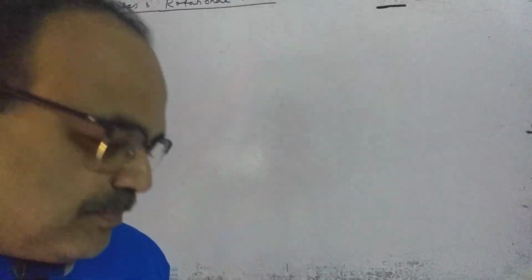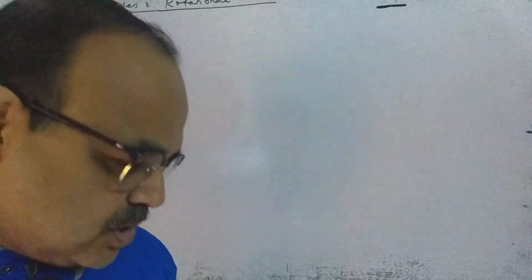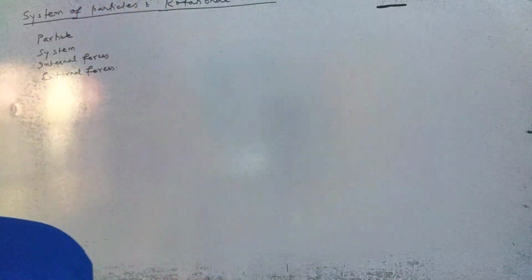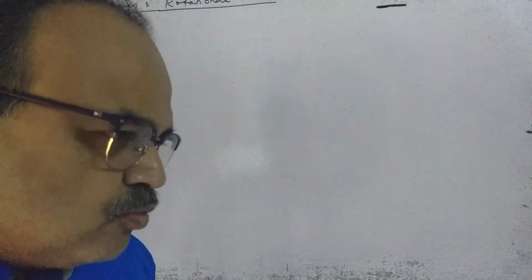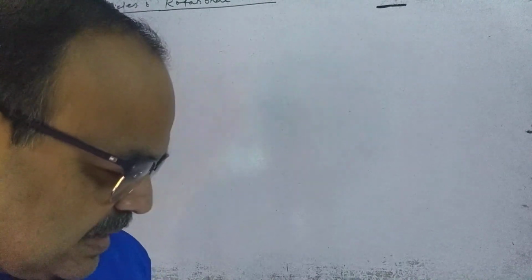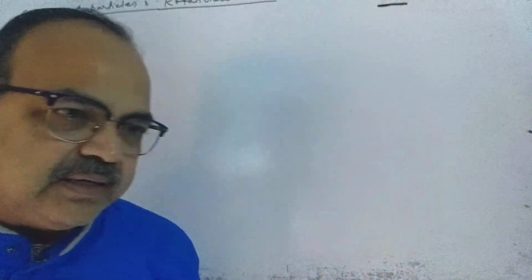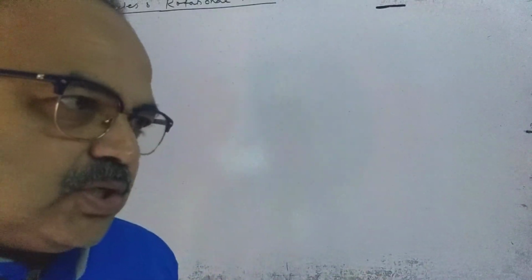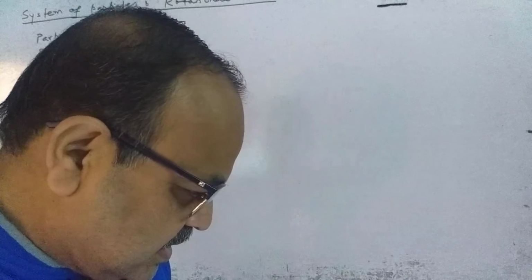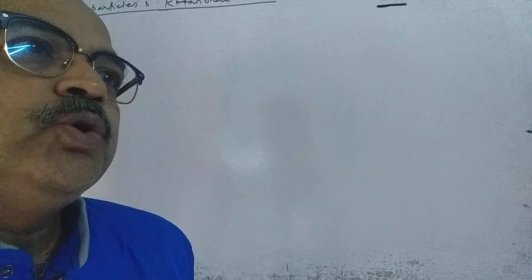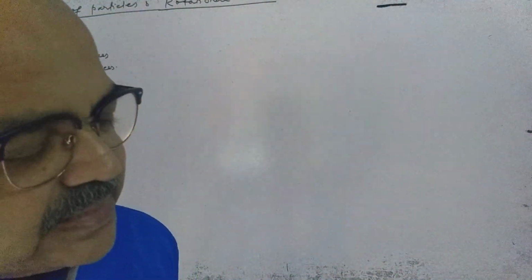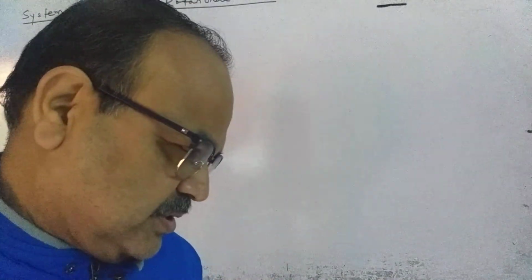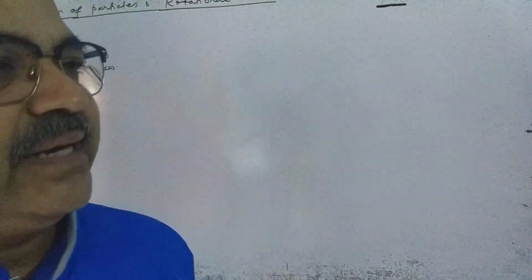You can write a particle is defined as an object whose mass is finite and whose size and internal structure can be neglected.